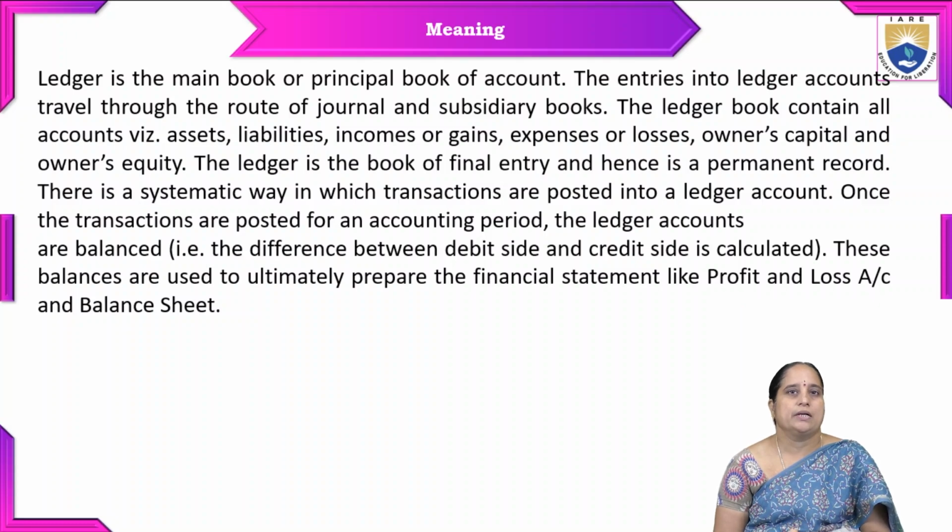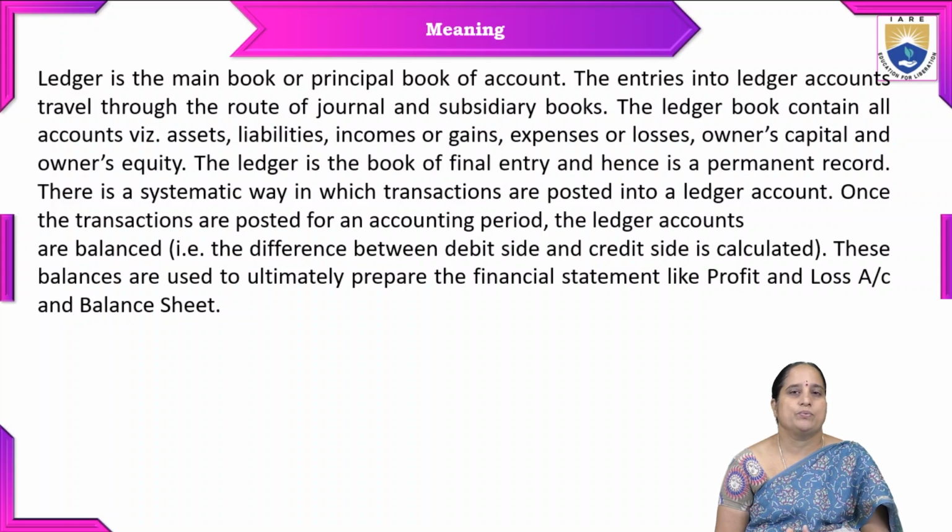The ledger book contains all accounts, which includes assets, liabilities, incomes or gains, expenses or losses, owner's capital and owner's equity. So the ledger is the book of final entry and hence it is a permanent record. Whereas journal is used to record the day-to-day transactions, which is known as the book of original entry or book of prime entry.